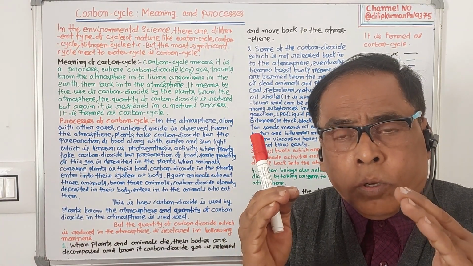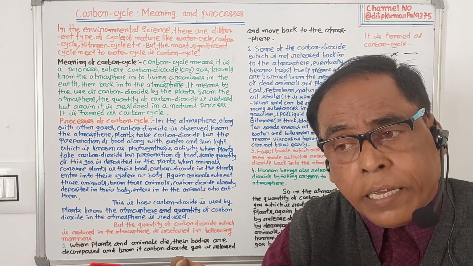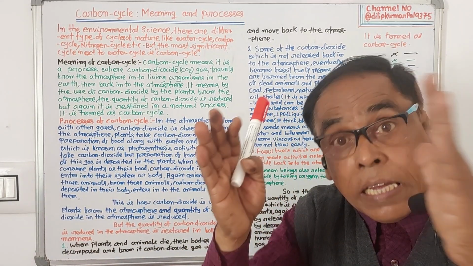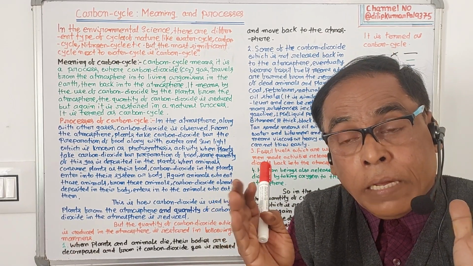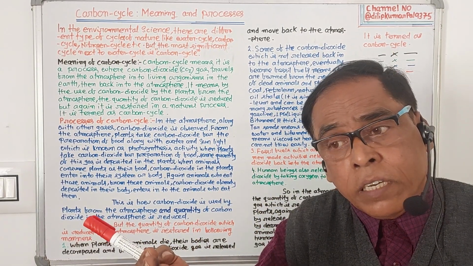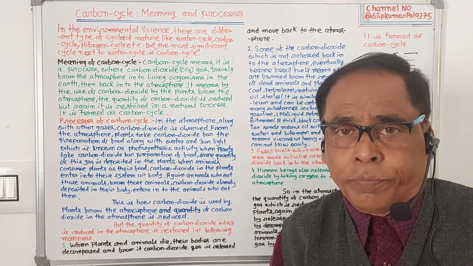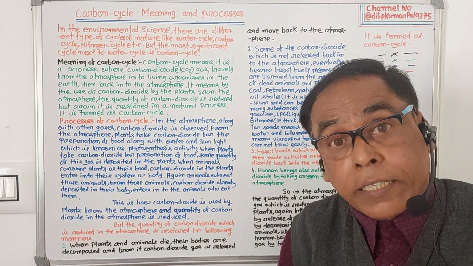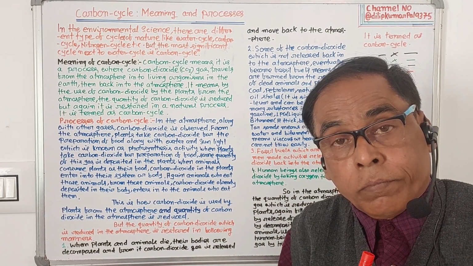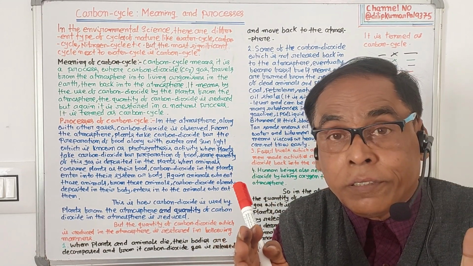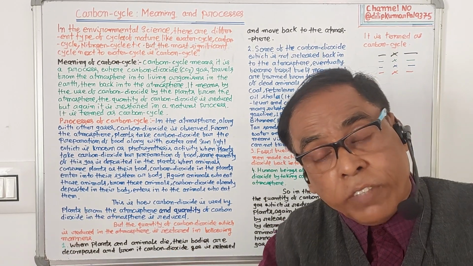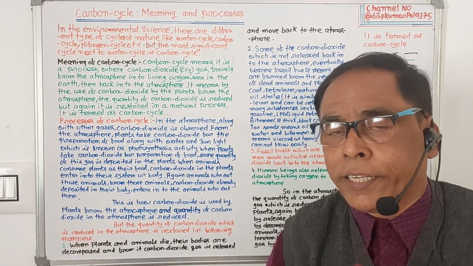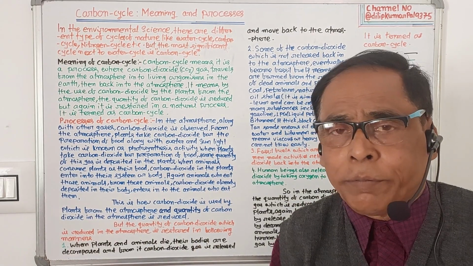So, how is the quantity of carbon dioxide gas in the atmosphere reduced? In the atmosphere, along with other types of gases, carbon dioxide gas is also found. But plants use this carbon dioxide gas for the preparation of food along with water from the soil and sunlight from the sun rays, which is known as photosynthetic activity.